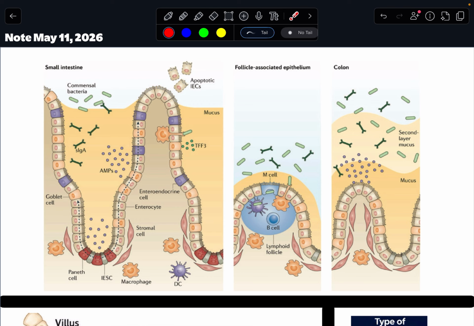But a lot of these cells slough off, so they kind of fall off. And you can see here there are apoptotic cells, where these cells die and end up breaking off. So the small intestine is involved in a lot of renewal because cells are falling off, and I have to renew those cells through the action of stem cells, what are called intestinal epithelial stem cells. These stem cells have to divide pretty rapidly and form a bunch of transit cells that also divide in order to replenish the barrier of the small intestine, replenish these cells that are continually falling off.